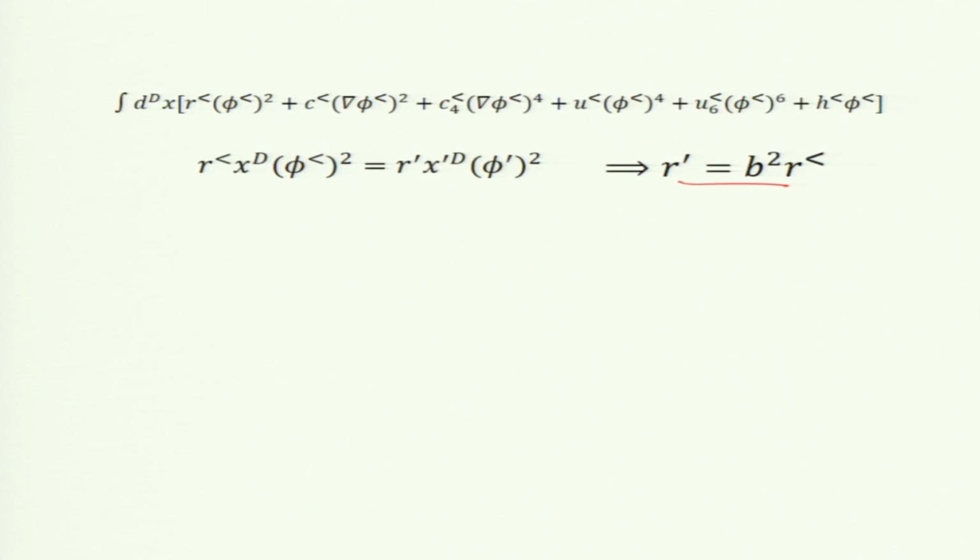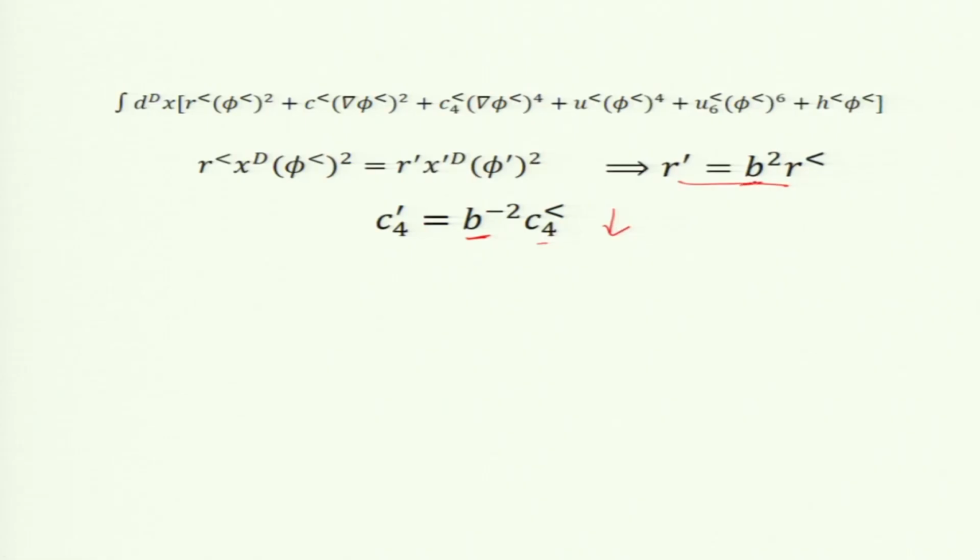You can apply the same logic to C prime, I will not discuss it, C prime will go as b to the minus 2 C, so C4 less. Now, when b is going bigger and bigger, what happens to C4 prime? It decreases, right. So, it keeps decreasing. So, that is why it goes to 0. So, that is why we do not need the grad square squared. You can show that C6 will also go to 0 in the same manner, but R prime is increasing, you see R prime is increasing.